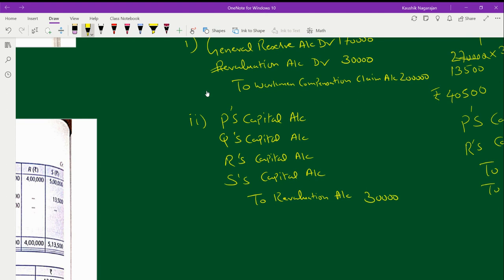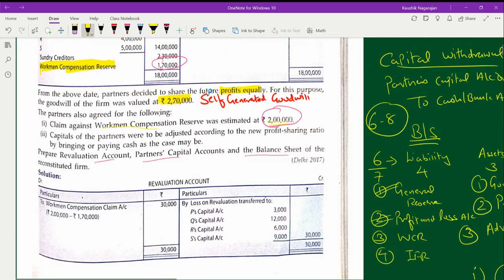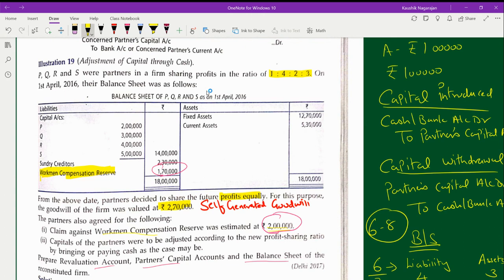This 30,000 I have to divide in the ratio of the old PSR. The old PSR was 1 is to 4 is to 2 is to 3.